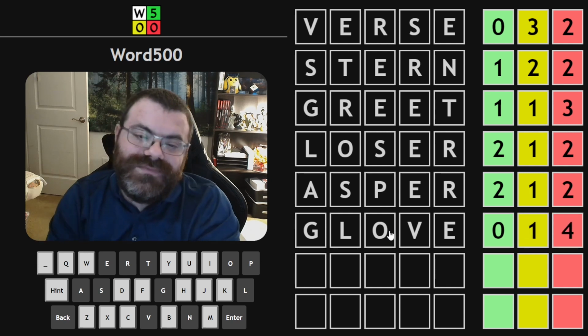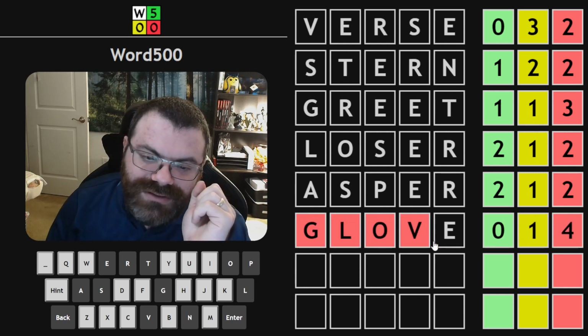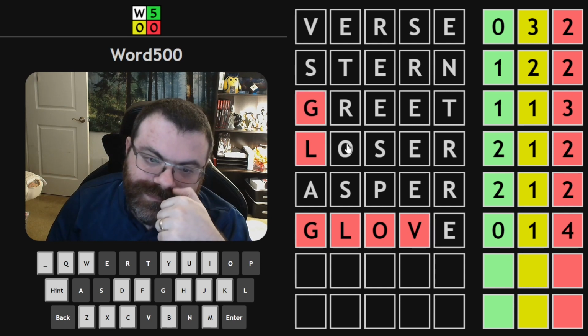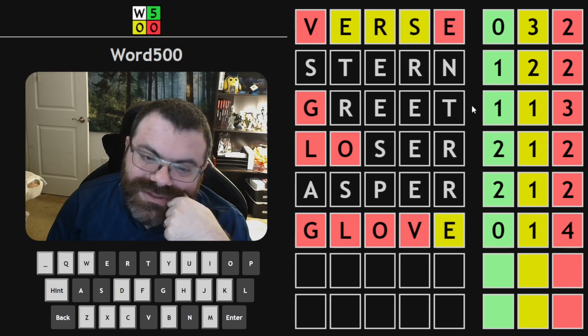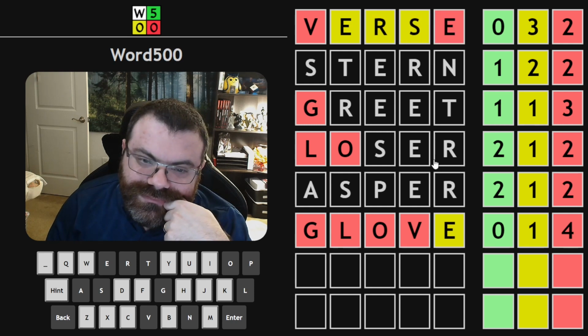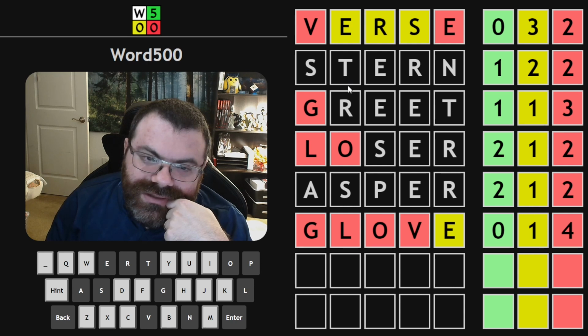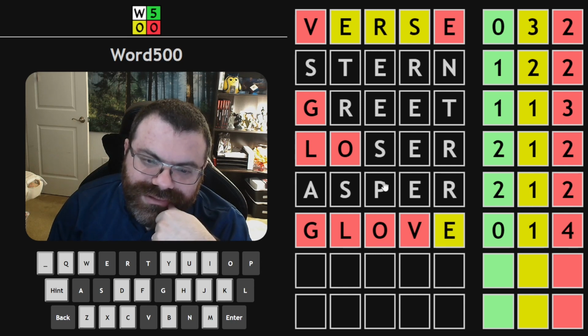Glove has one yellow. So if there's an E, that means I'm right about no G-L-O-V. So there is an E, and we're like this probably, unless there's two E's in the word. This is kind of back to what we had, but are there other letters I want to know about? N, maybe? P, maybe?